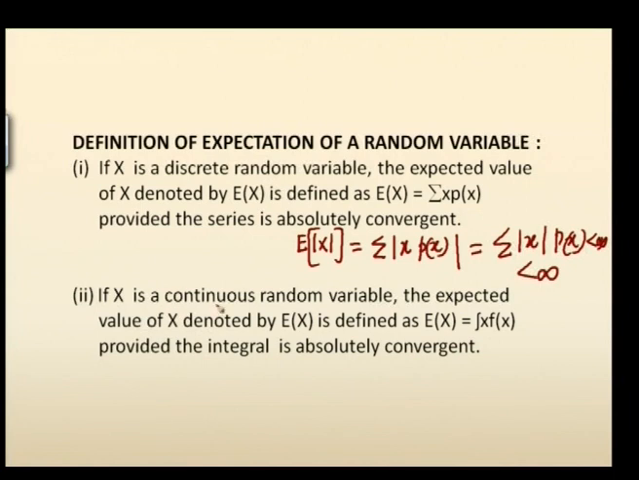Similarly, if x is a continuous random variable, the expected value of x is denoted in terms of integration. For the discrete case, we have to use summation. For continuous, we have to use integration: integral x into f of x dx, and the limits may vary from minus infinity to plus infinity. Here also the integral is absolutely convergent. So, here also you should have E of modulus of x less than infinity.